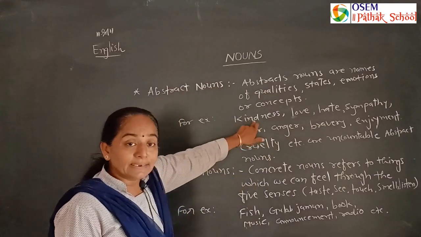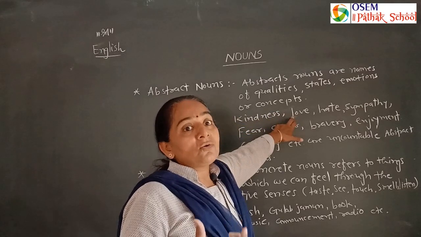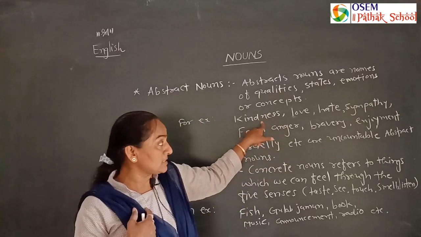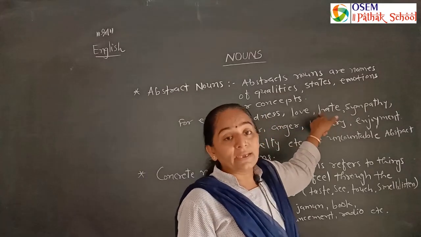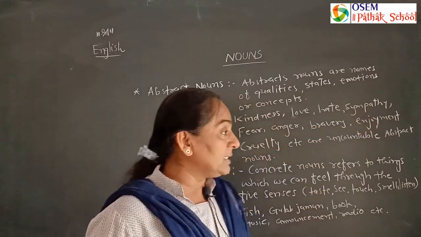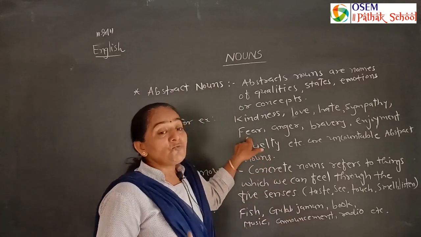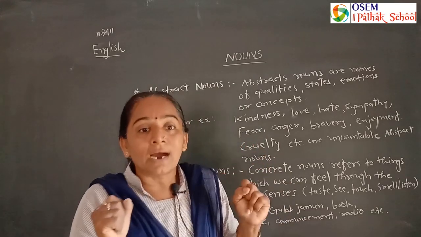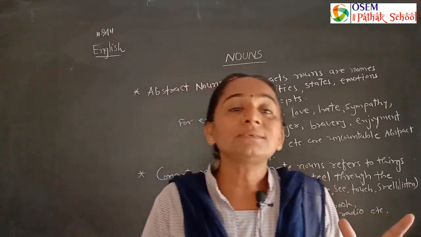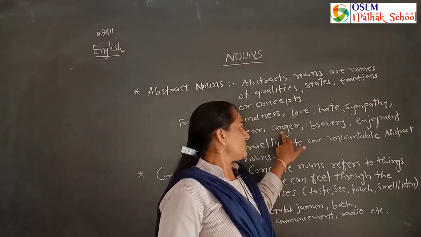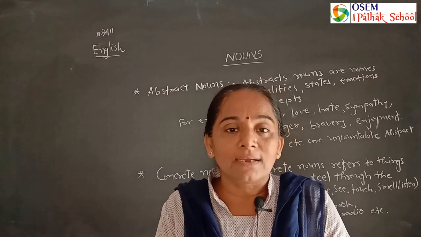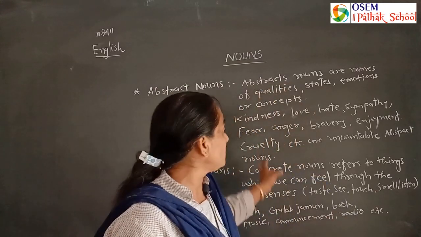For example, kindness, love. How our mother loves us, that we can't count. How a person gave kindness to me, that we can't count. How I hate my friend, how sympathy with that old lady, that we can't count. How much fear I have in the darkness, when the whole darkness is there, we can't go there. The fear we can't count. Anger, how much anger I have towards you, that we can't count. 5 kilograms of anger of you, 500 grams of anger of you?